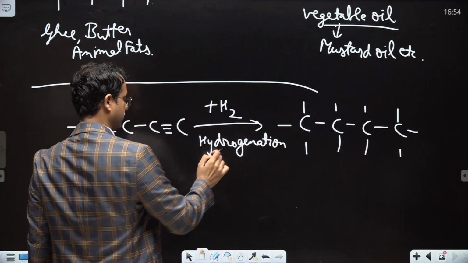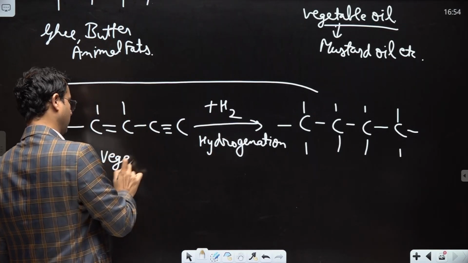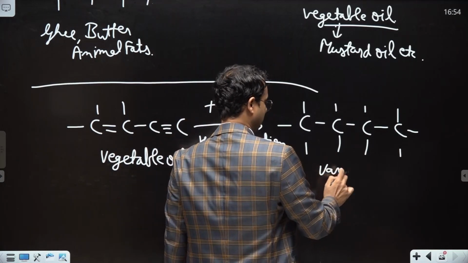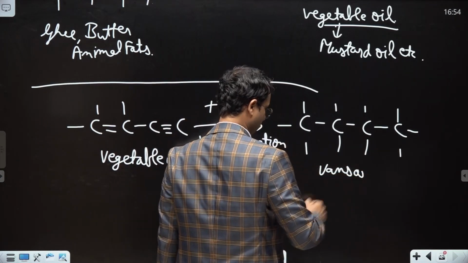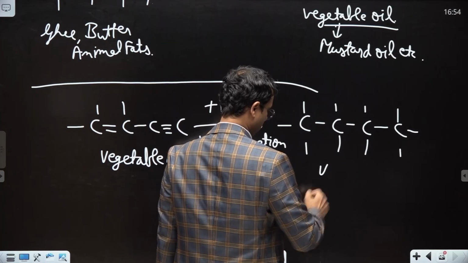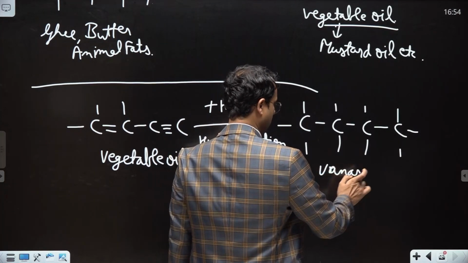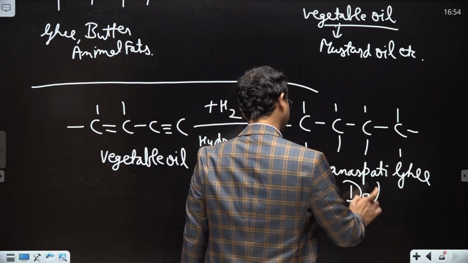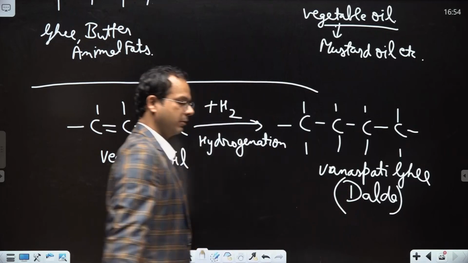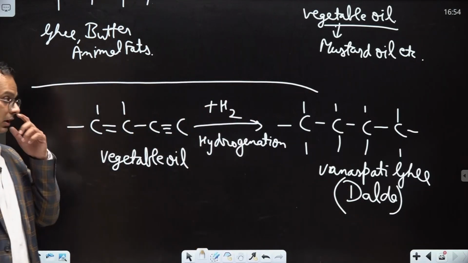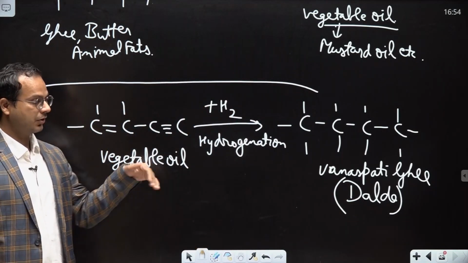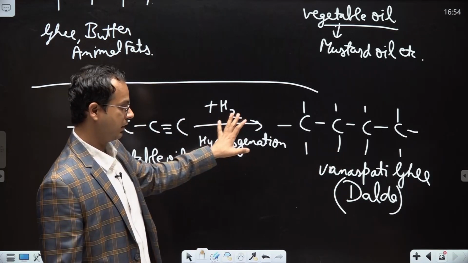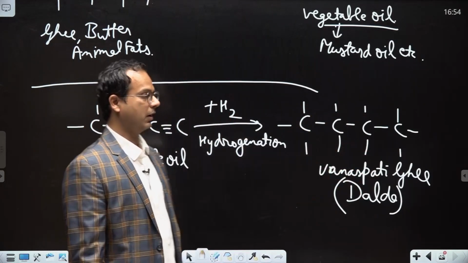ठीक है, तो if we use vegetable oil as the source, we will get vanaspati ghee as a result. Vanaspati ghee is also known as dalda, or you know it by different names. Dalda is basically a company. ठीक है, तो this is hydrogenated oil. Hydrogenated oil मतलब basically you have taken oil and added hydrogen, so this is hydrogenated oil, hydrogenated fat.